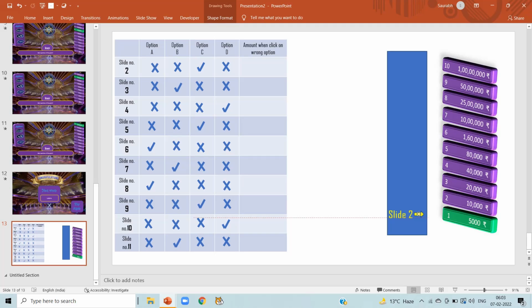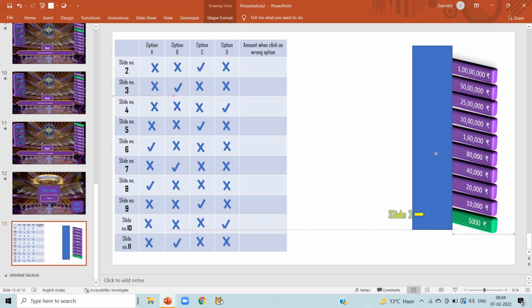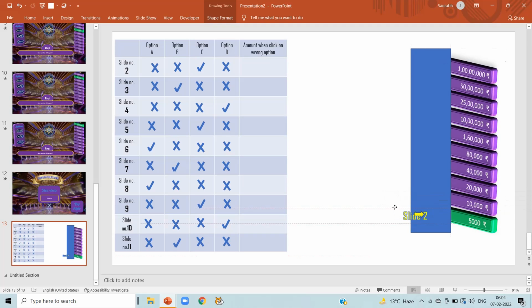I am hiding it with the big rectangle because here coding is done on the basis of slide number, not question number. So this is our slide number 2. Put it at its place again. Now copy the arrow and paste it before every prize money. Now we know our questions is from slide number 2 to slide number 11.